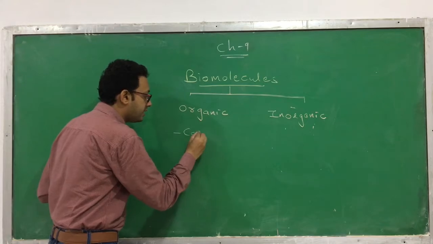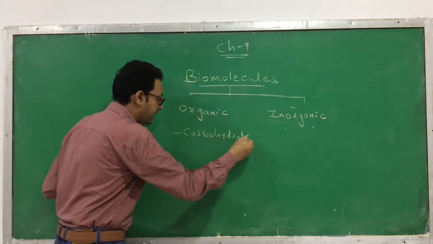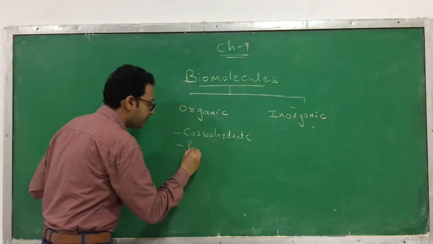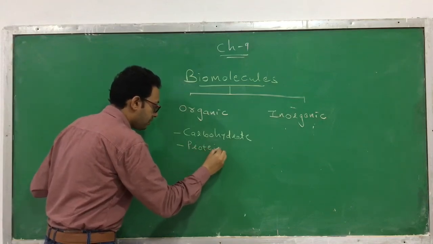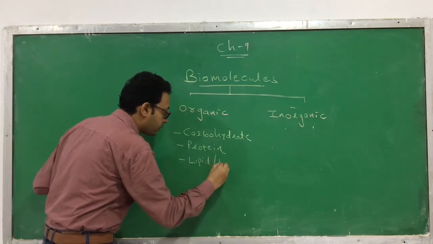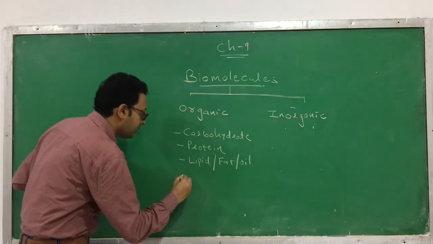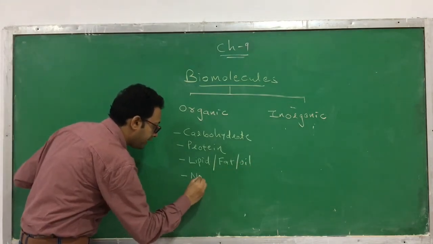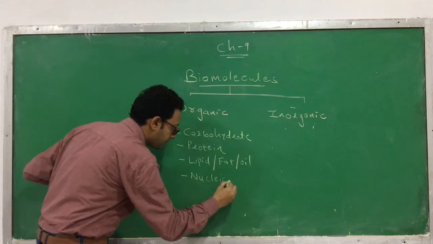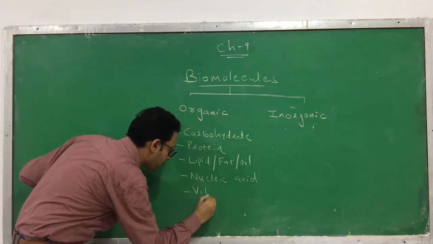The first category is carbohydrates. The second one is proteins. The third one is lipids, which can also be called fat or oil. Then nucleic acids. Then another category is vitamins.